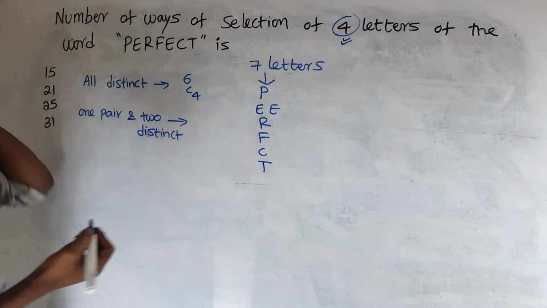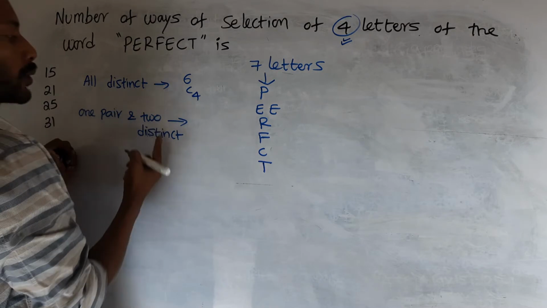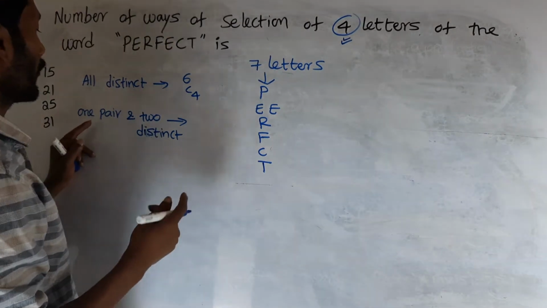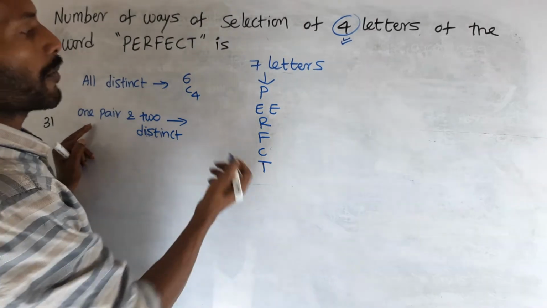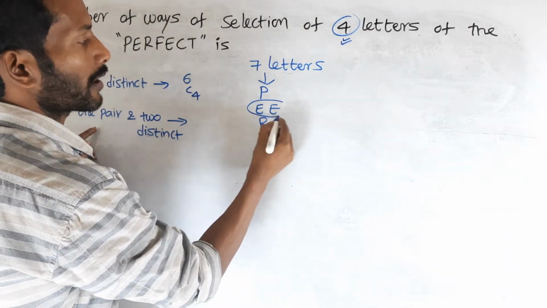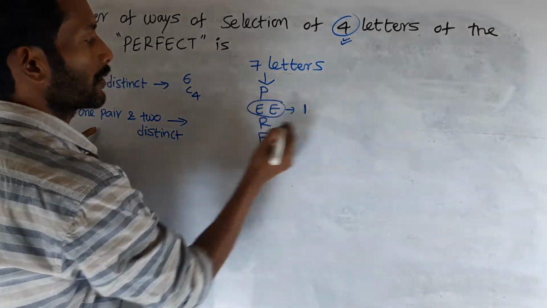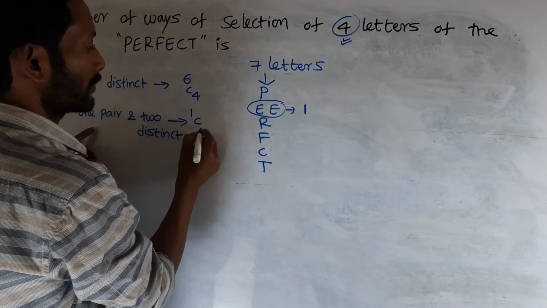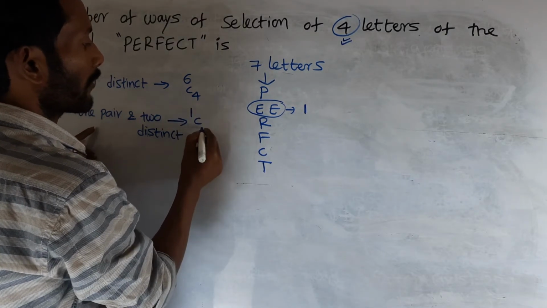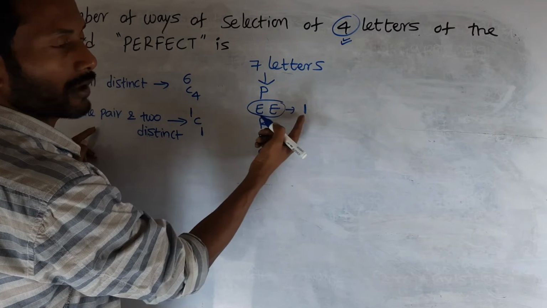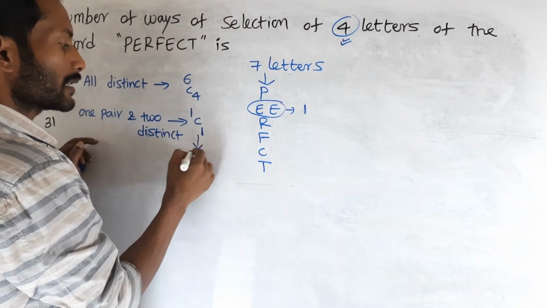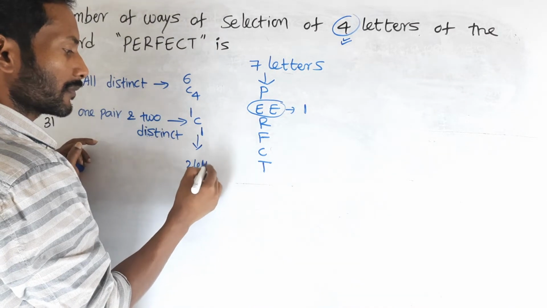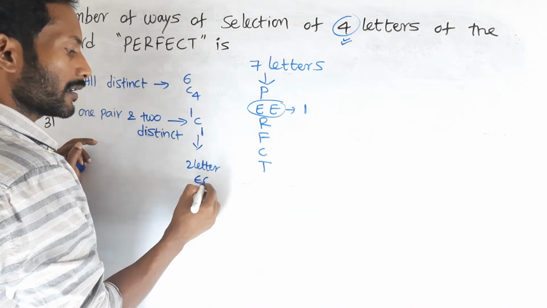Second, one pair and 2 distinct. How many pairs are available? Only one pair, so 1C1. We choose one pair out of one pair, and you get 2 letters, E and E.